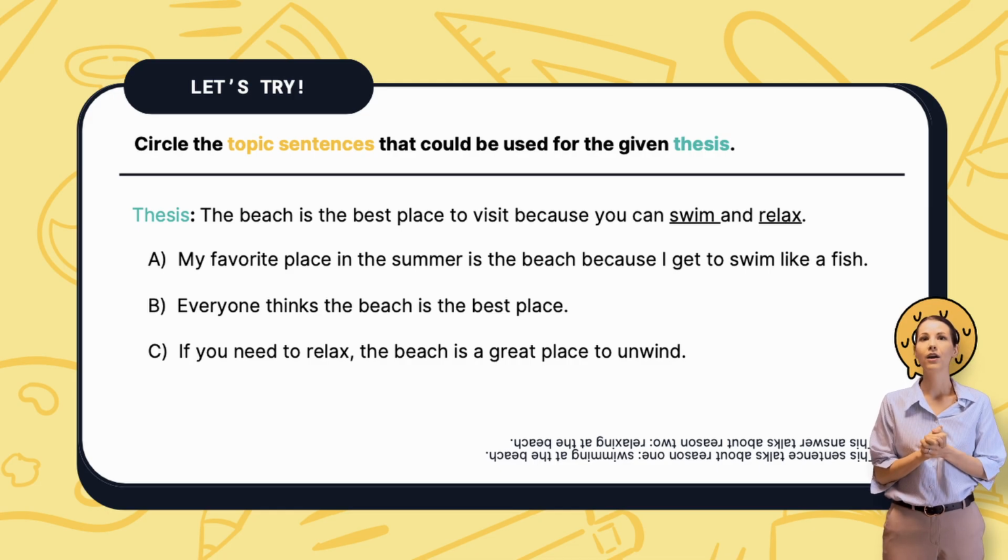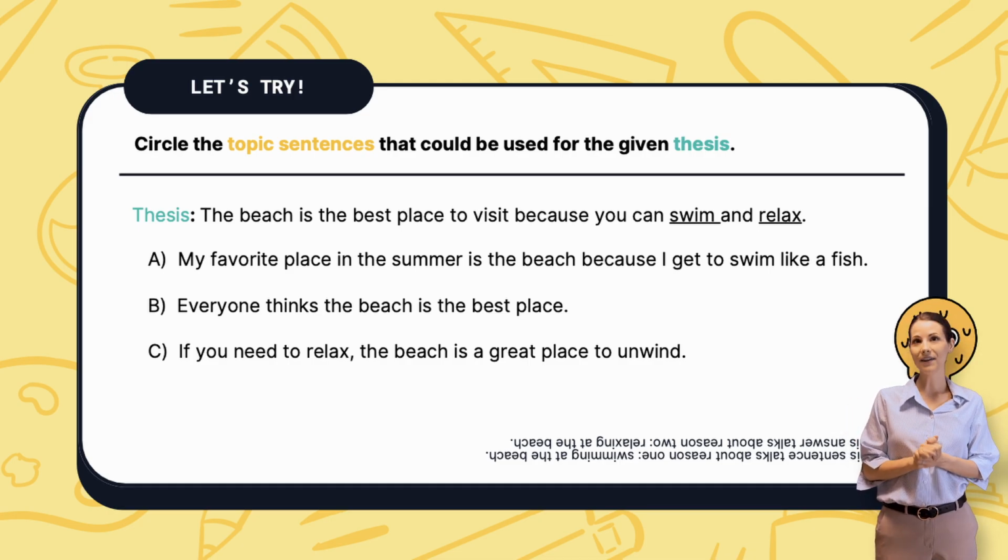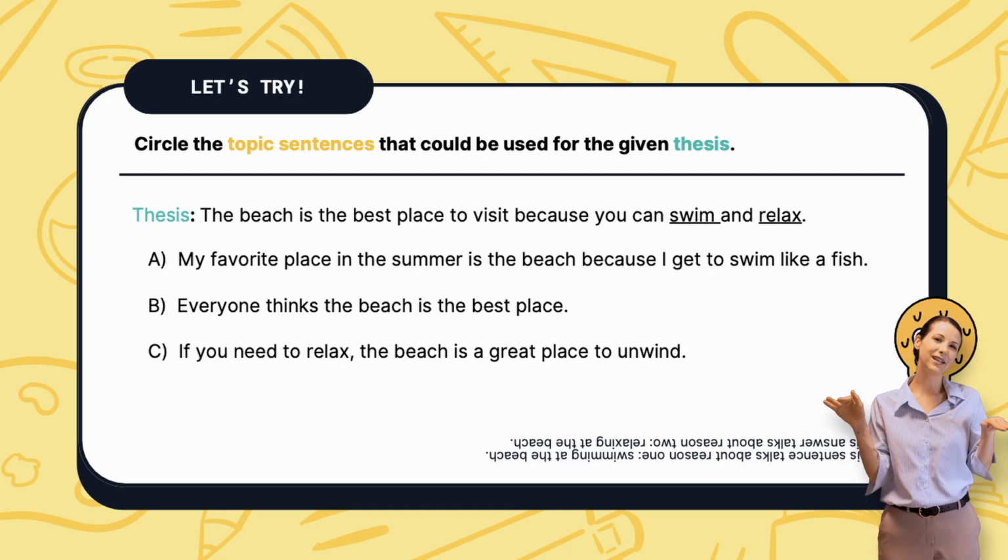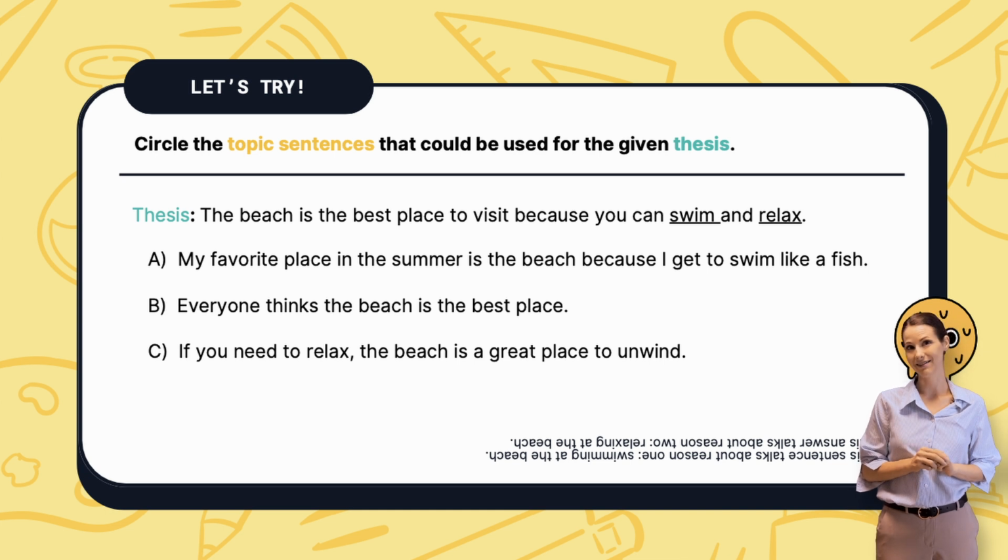So let's look. Topic sentence A. My favorite place in the summer is the beach because I get to swim like a fish. That matches because it tells me they get to swim, right? Let's look at the next one. Everyone thinks the beach is the best place. Does this talk about swimming or relaxing? Not at all. So that is probably not a good topic sentence. However, it does start with the word everyone, so it could make a good hook in the introduction paragraph of your essay.